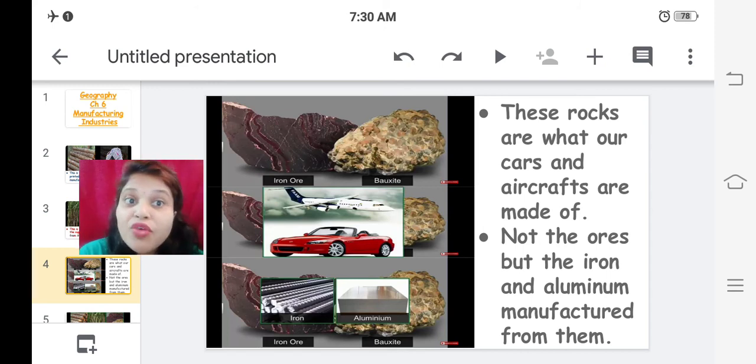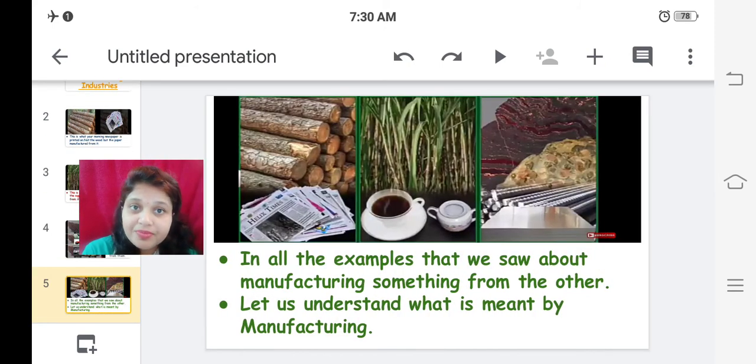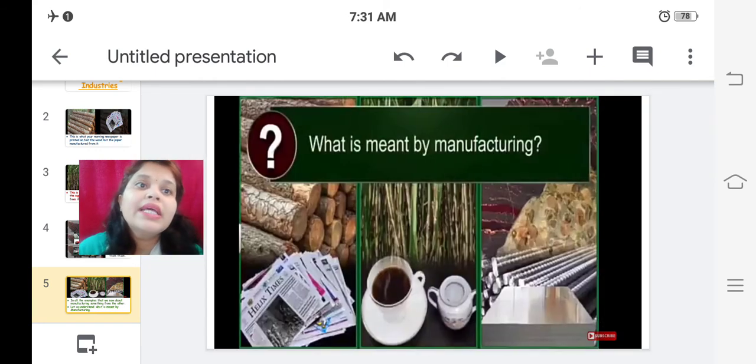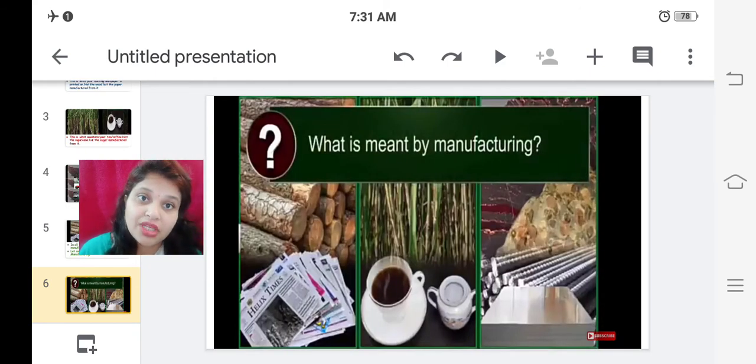So we have to study the manufacturing processes. Let us see. In all these examples like wood and paper, sugarcane and sugar, rock, ore and minerals and metals, we saw about manufacturing something from something else. Okay, so let us understand what is meant by manufacturing. What do you mean by manufacturing?